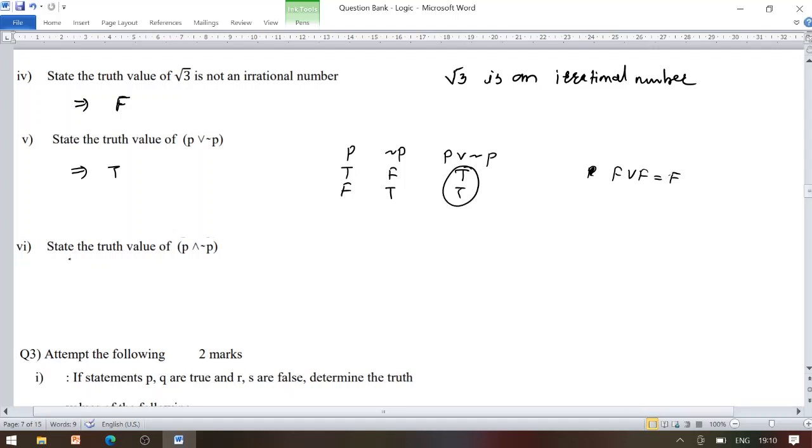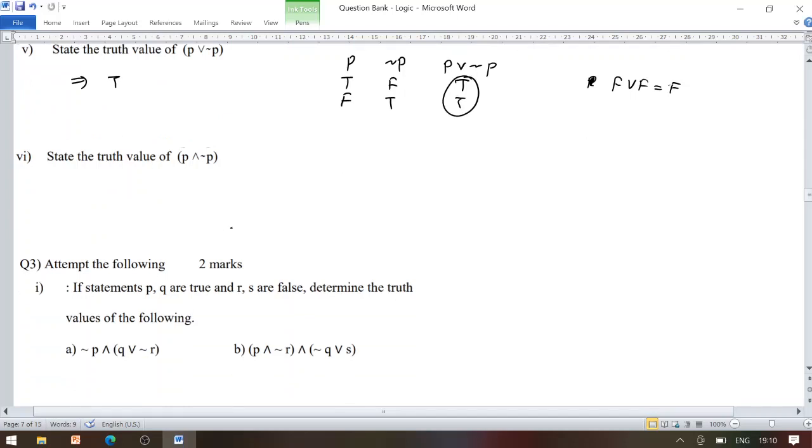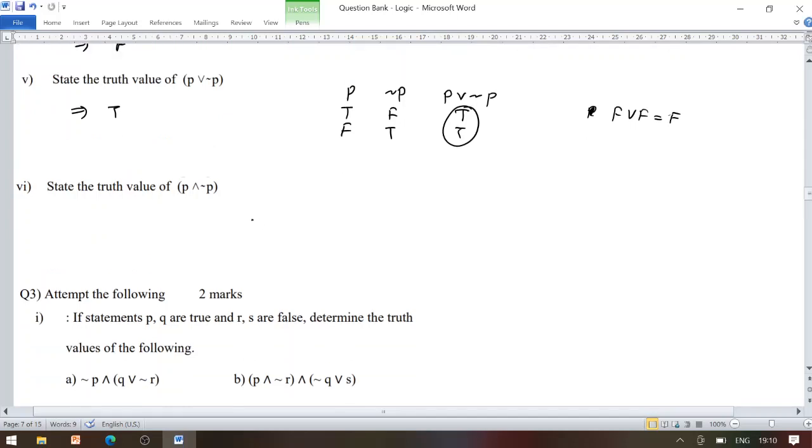Now the sixth sub question: state the truth value of P conjunction negation of P. On the same basis, T conjunction T is T, remaining all entries become false. So it is a contradiction, which means its truth value is given by capital F, false.